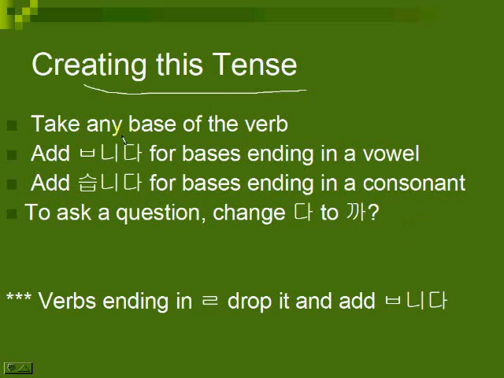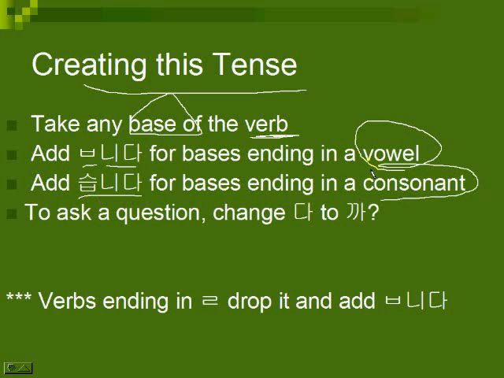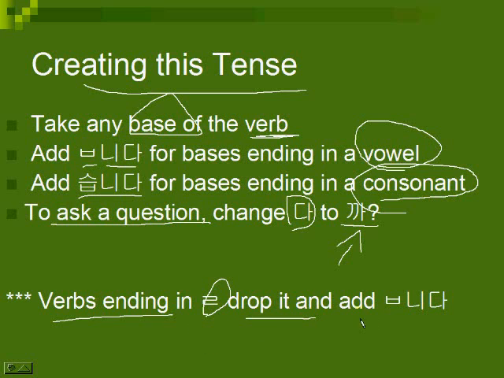Okay, so to create this tense, take any base of the verb, then add 피읍니다 if the base ends in a vowel, or add 씁니다 if the base ends in a consonant. And to ask a question, all you have to do is change 다 to 까, and that's mandatory. So you have to change 다 to 까. Okay? Verbs ending in ril are the only ones that are irregular in this tense. 100% of the time they drop it and add 피읍니다.